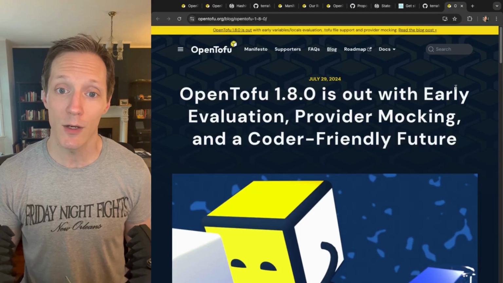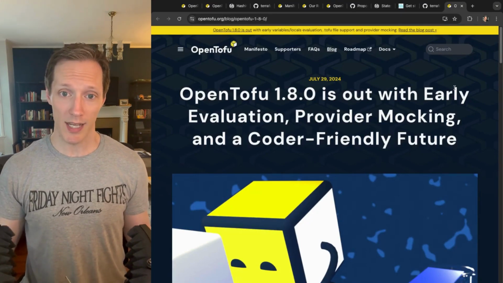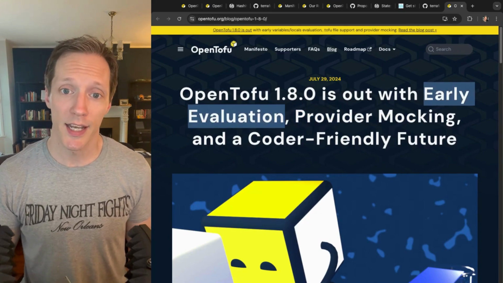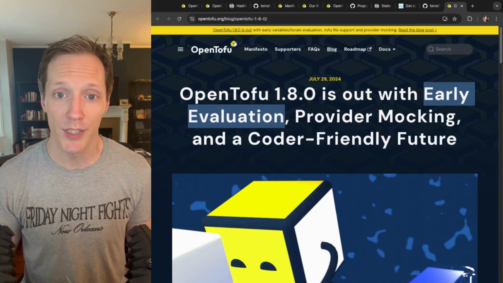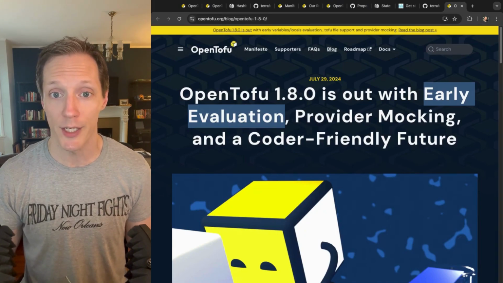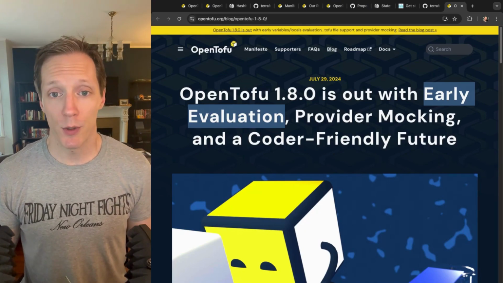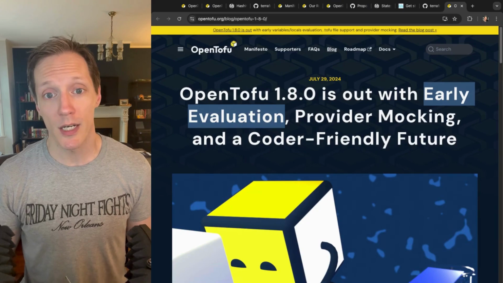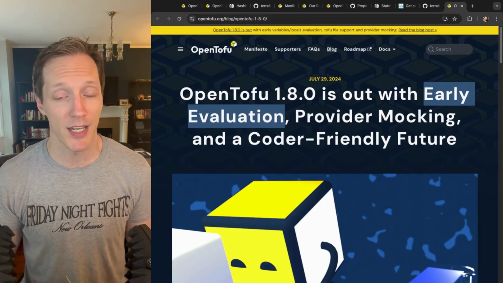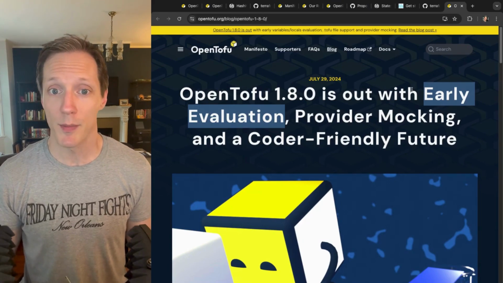And with the 1.8 release, you kind of have to make a choice between the two, right? So 1.8 introduced early evaluation. Right? What that does is it allows us to pass variables in our provider blocks. That wasn't possible before, and I learned that the hard way, trying it, assuming it would work, and then realizing it doesn't work. OpenTofu is diverging from where Terraform was. With 1.7, it was backwards compatible. With 1.8, it's a divergence in the HCL, right? In how the HCL is processed. This is where you might have to make a choice, right?